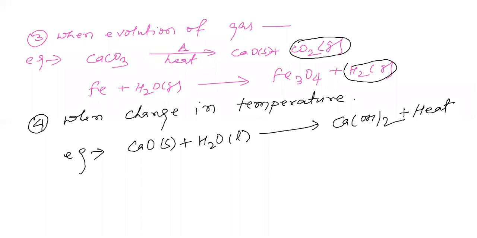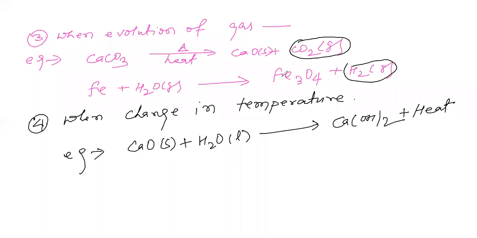Student: Sir, what does L stand for here? What is change in precipitate? Teacher: Your voice is not coming clear. Precipitate means what, please ask.